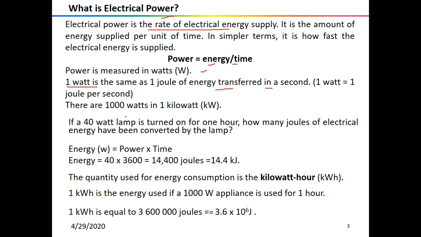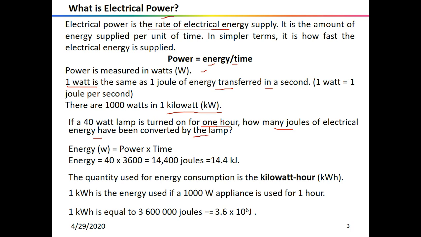We generally have to write this watt in terms of kilowatt, and we get kilowatt if we divide by 1000. Let us take a small example to understand the meaning of energy and power terms here. If a 40 watt lamp is turned on for 1 hour, how many joules of electric energy have been converted by the lamp?